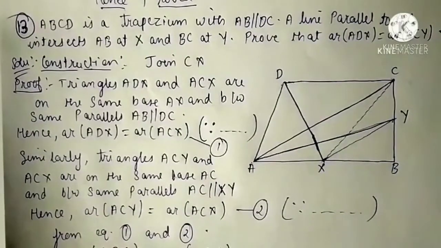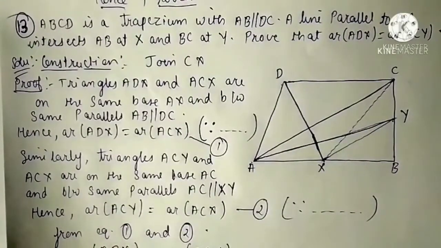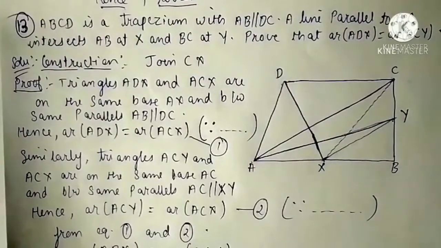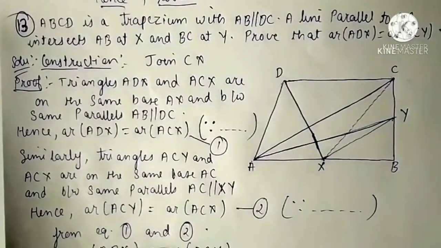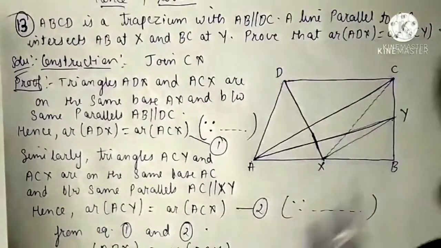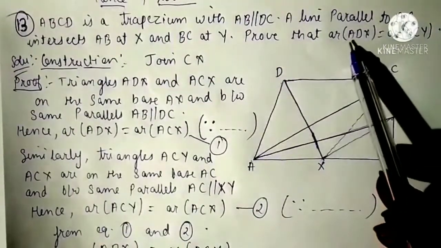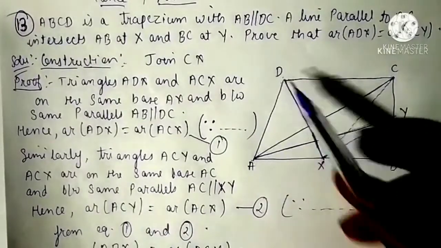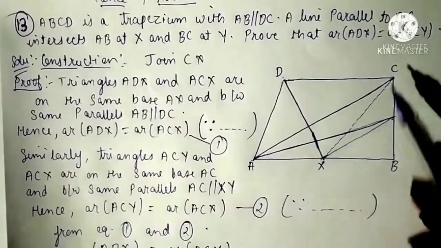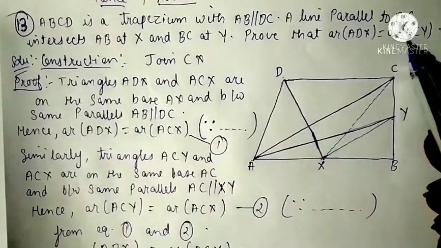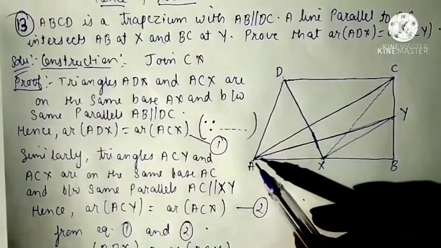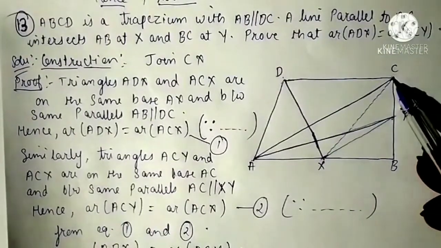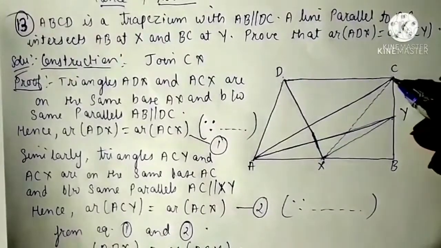Now there is one construction in this. Before seeing the construction, see what we have to prove. We have to prove that area of ADX is equals to area of ACY.